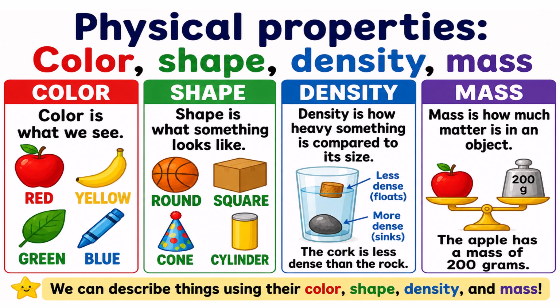The cork floats, but the rock sinks. Mass is how much matter is in an object. The apple has a mass of 200 grams. We can describe things using their color, shape, density, and mass.